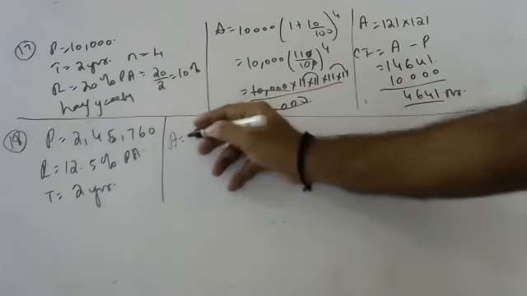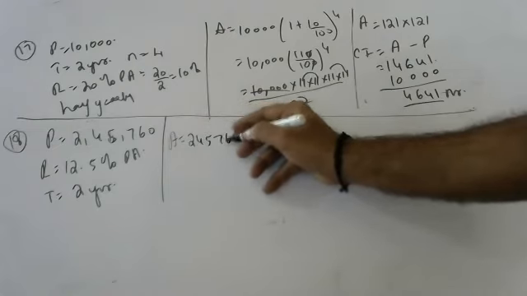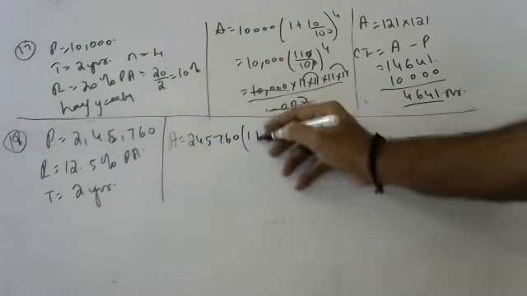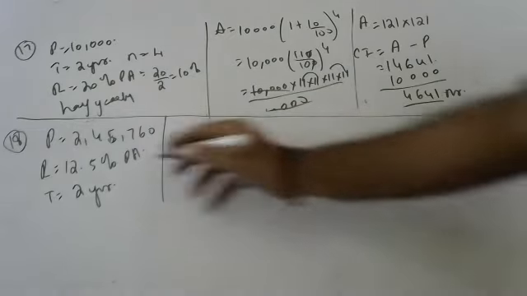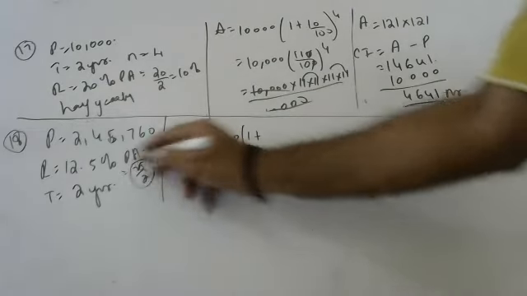Pravalika: A is equal to 2,45,760 into 1 plus, this is 25 by 2. 12.5 means 25 by 2.